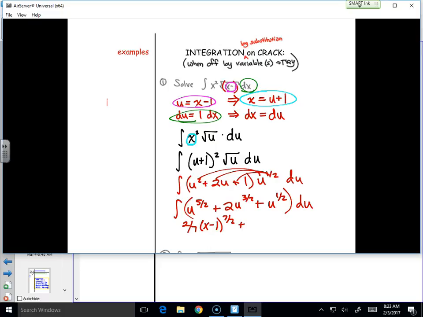Hold on. We're going to need to make it to the 5 halves, right? We have to add 1. 5 halves needs to be offset by 2 fifths times 2 will be 4 fifths. I'm doing a lot of math at once because I'm running out of room. Plus u to the 3 halves, which will be x minus 1 to the 3 halves, 2/3 times 2/3. Let's see. Boom.